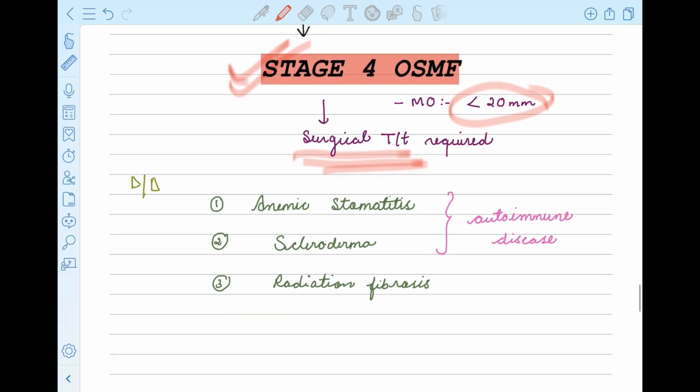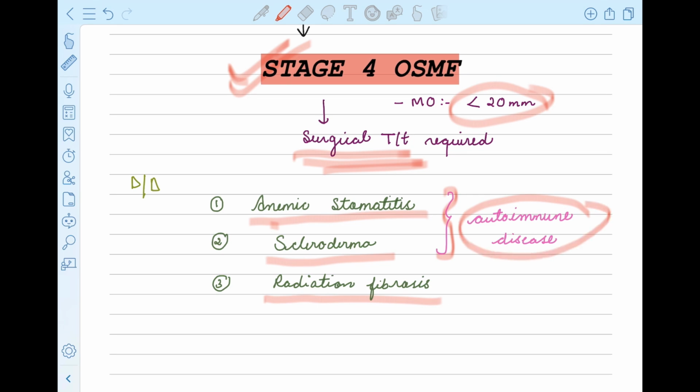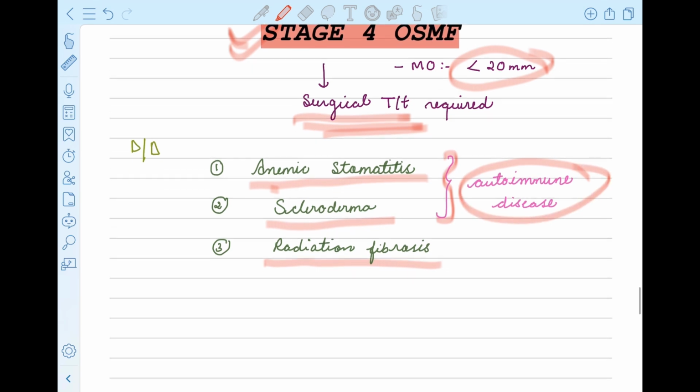Now let's see what are the DD, that is the differential diagnosis. It can mimic anemic stomatitis, scleroderma, and radiation fibrosis. So these two are the autoimmune diseases, anemic stomatitis and scleroderma.